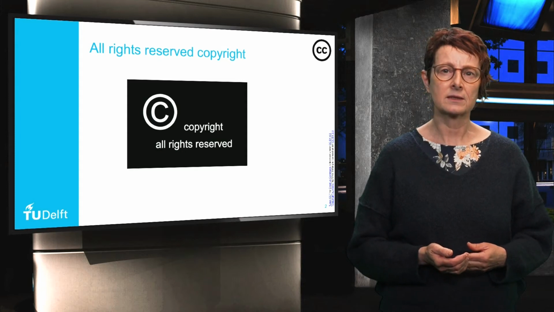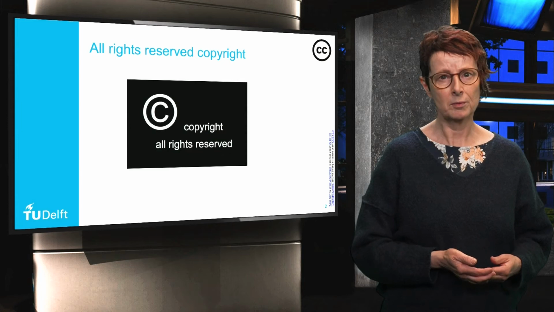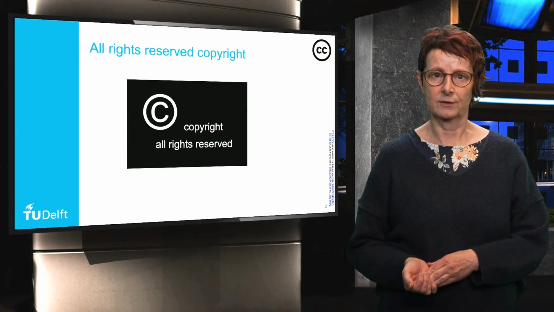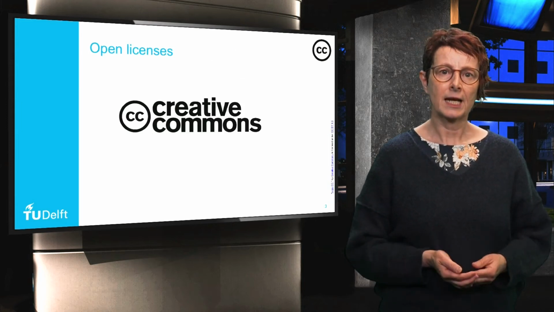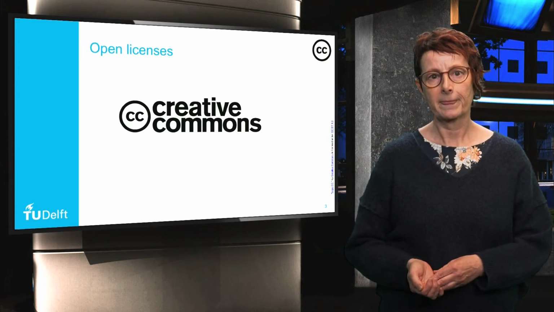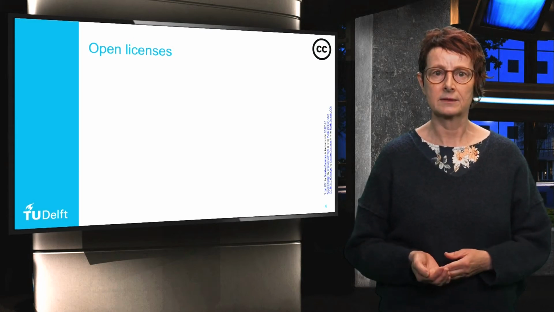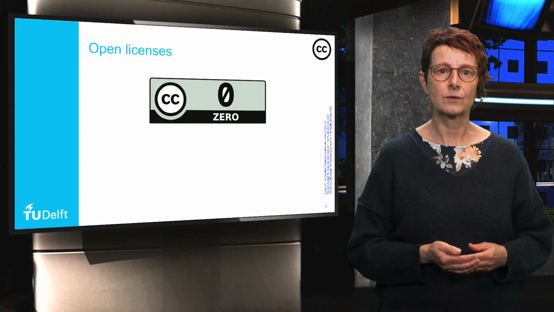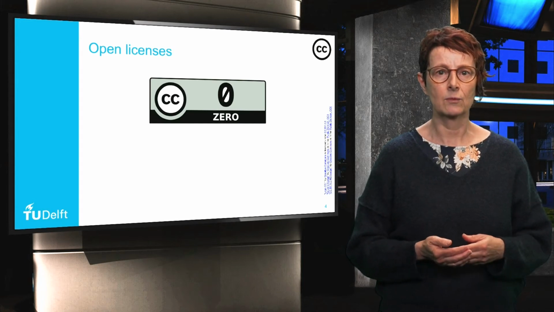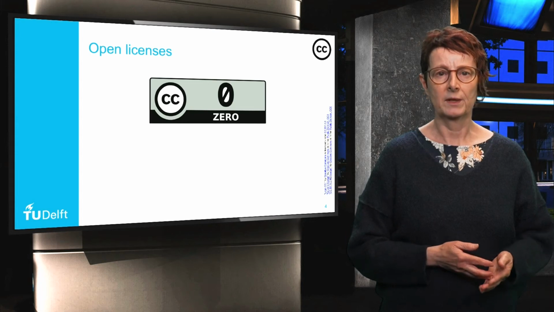These are open licenses and create a situation in which some rights are reserved to the copyright holder, but other rights are not. There are different types of Creative Commons licenses with different levels of permissions. The most permissive Creative Commons license is the CC0 license. This is a license for copyright holders who want to assign their work to the public domain. This would be the maximal degree of open access.